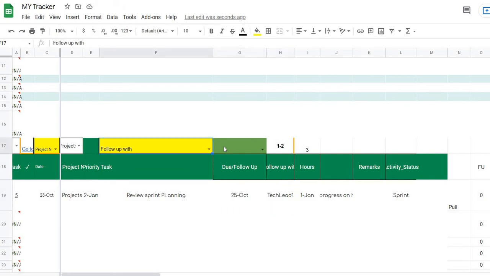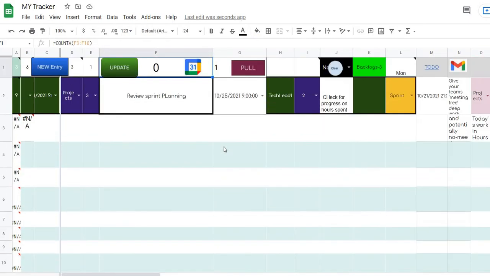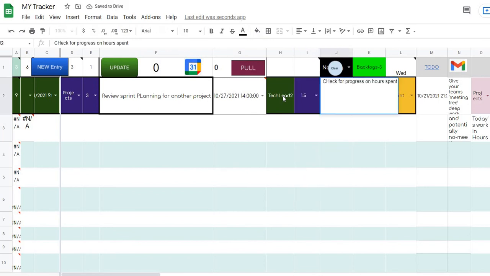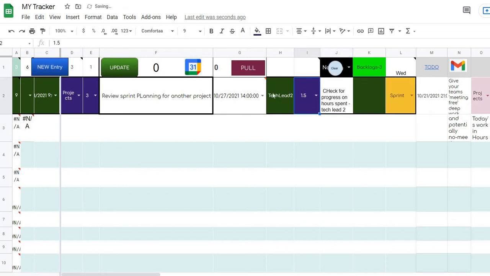Now let's say you want to see that under project, there is another tech lead 2. So here when you come, you will write sprint planning for another project. This would be on say 27th. Let's say here you would write tech lead 2. Yeah, and this would also take about 1.5 hours. Check progress on hours, tech lead 2. That's it, and let's make a new entry.